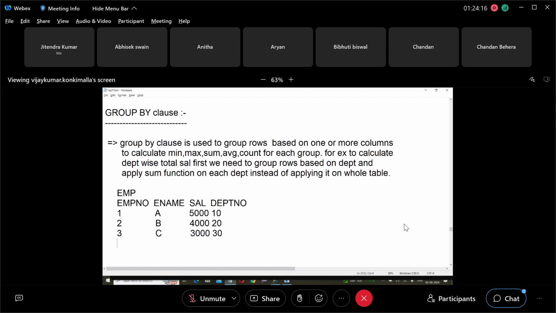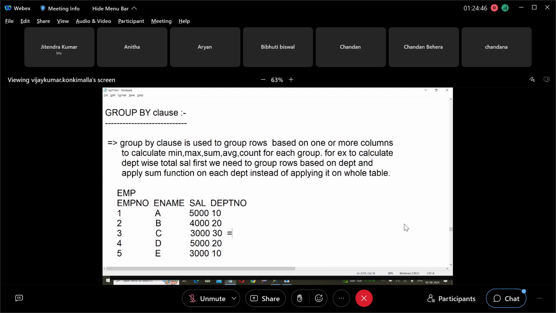Next one, 4, D, salary 5,000, department 20. Next one, 5, E, salary 3,000, department 10, like this. Okay, so this is the table. So how many rows? 5 rows.